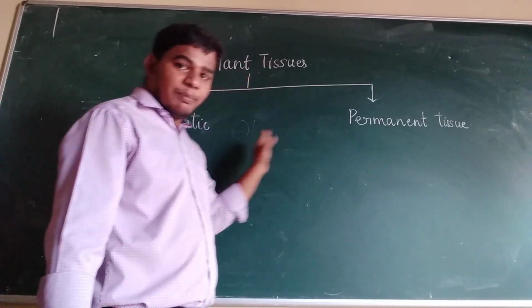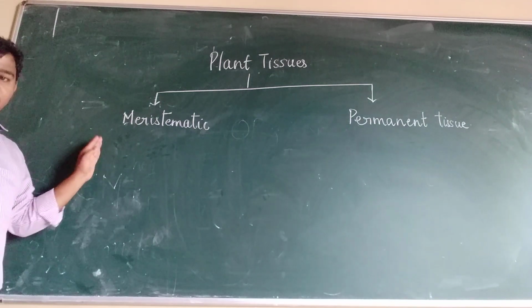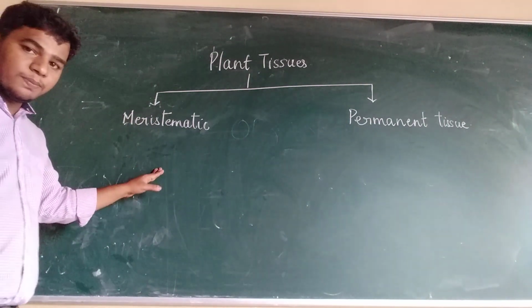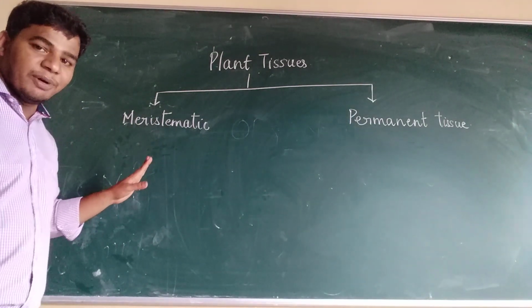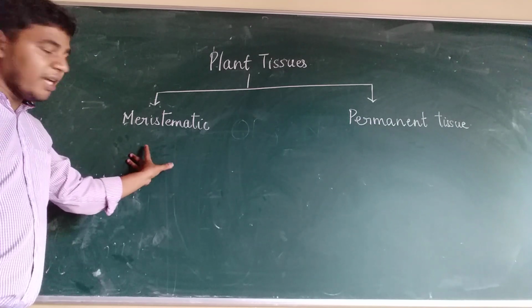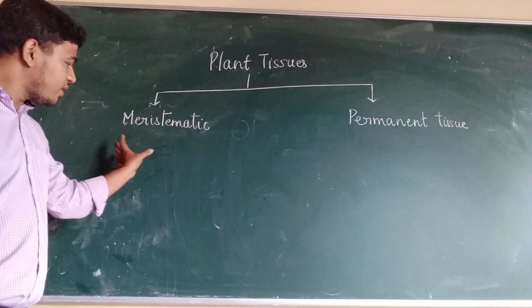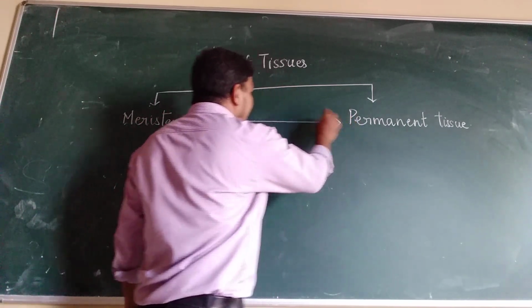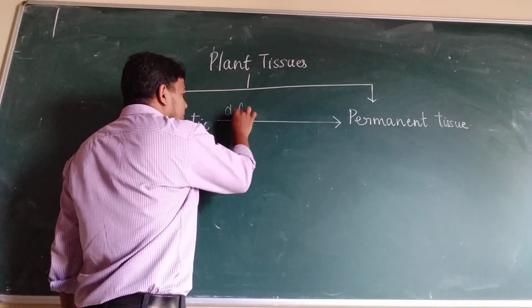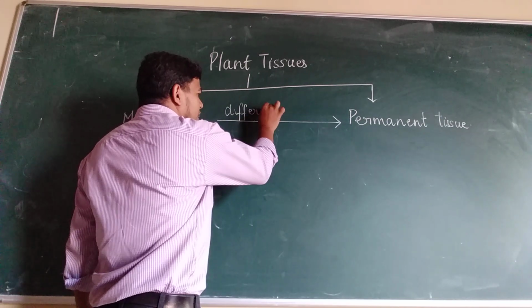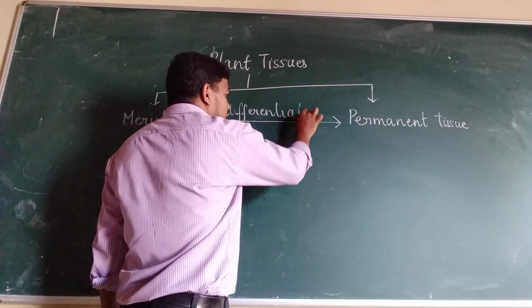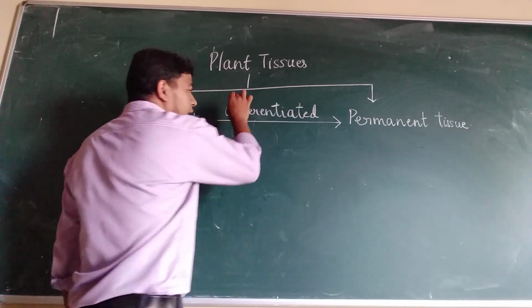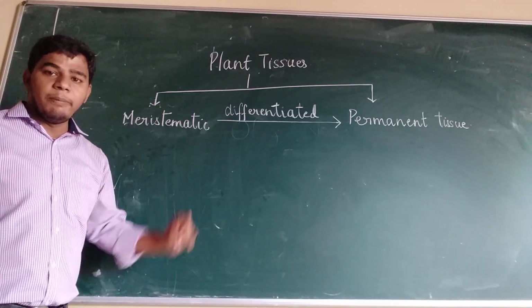Whereas the meristematic tissue divides, grows, and that is the only function they perform. But at one stage, after continuous division, they will stop dividing and they get differentiated. Okay, differentiated. They get differentiated to permanent tissue.